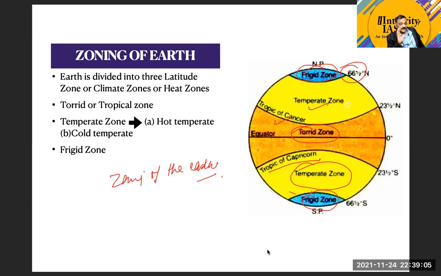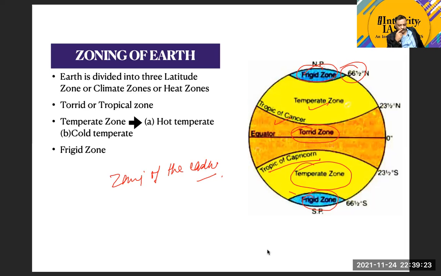Now there is another importance of the latitude, which most of the geography faculties or many geography teachers and people on YouTube do not try to teach.